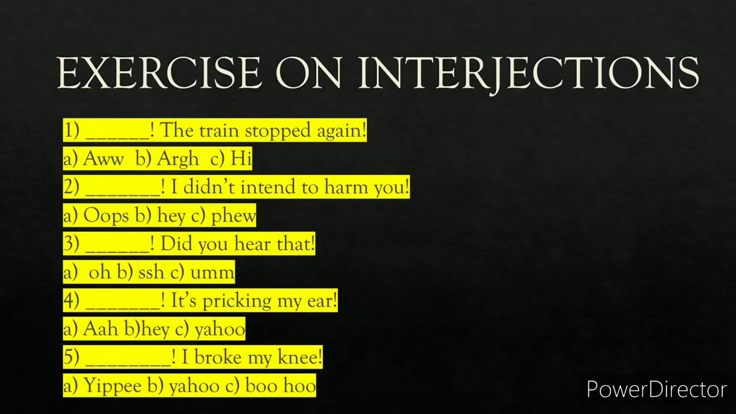Now this is an exercise on interjections. You have to fill in the blanks with the correct interjection. There are 5 of them. So you can write your answers in the comment box. Once I see those, I'll reply to them. First one is dash, the train stopped again. Second one is dash, I didn't intend to harm you. Third one is dash, did you hear that? Fourth one is dash, is pricking my ear. Fifth one is dash, I broke my knee.